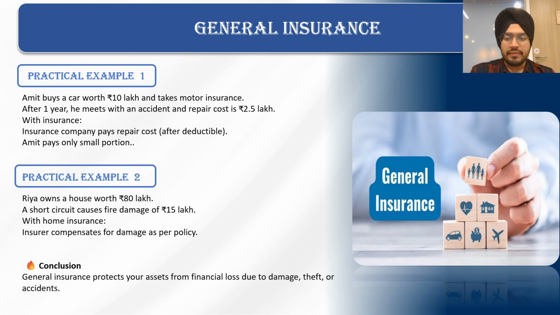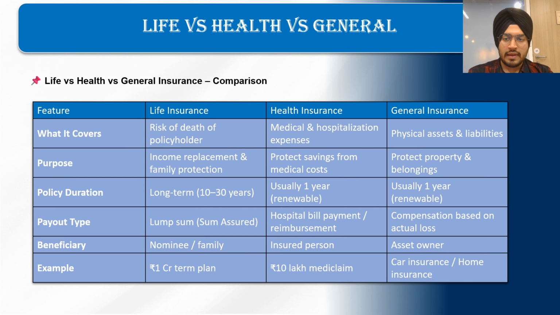In the second example, Ria owns a house of 80 lakh rupees and takes a home insurance for it. In case of a short circuit, the house gets damaged due to fire. Probably it would cost like 15 to 80 lakh rupees. So with home insurance, the insurance company would pay for that, and Ria gets a lot of financial savings and stability. To conclude, general insurance protects our assets from financial loss due to damage, theft, or accidents.